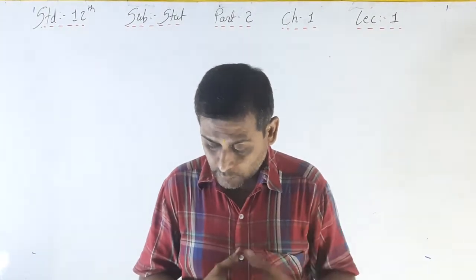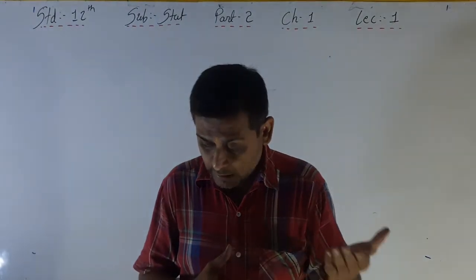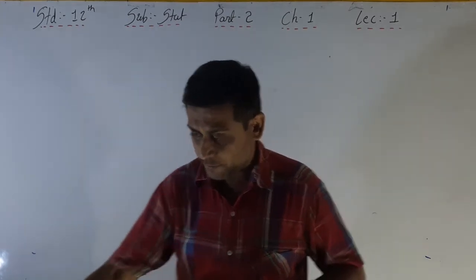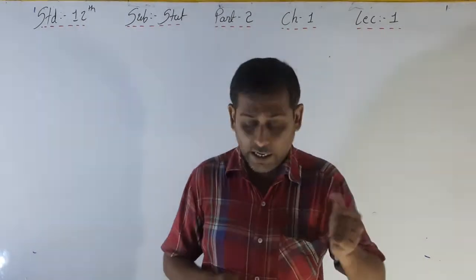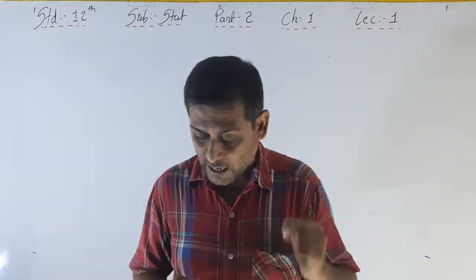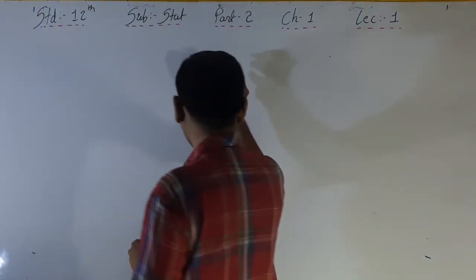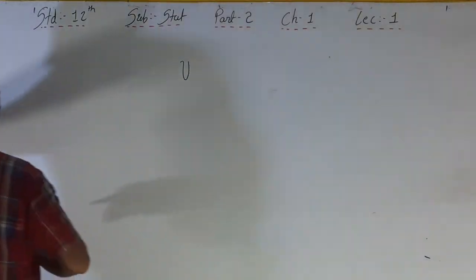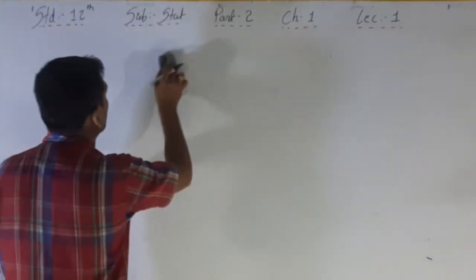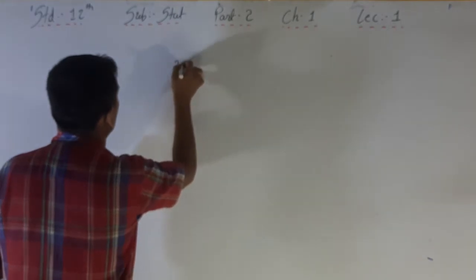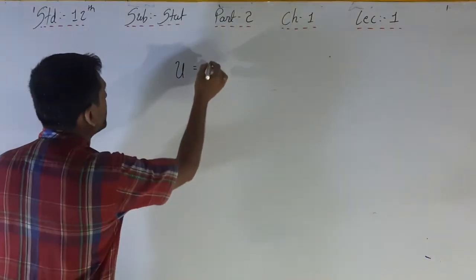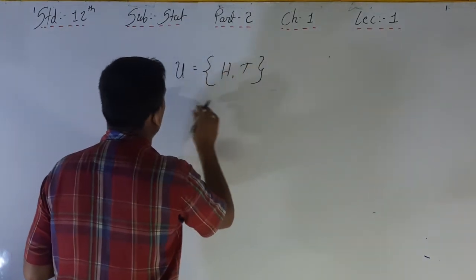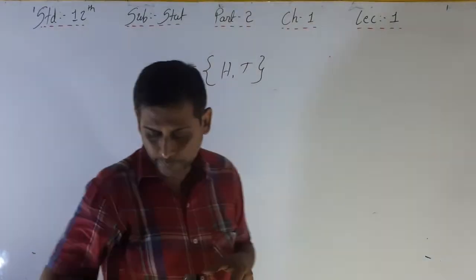Experiment 1: toss a balanced coin. There are a total of 2 possible outcomes of the random experiment, H and T. Thus, the sample space can be written as U is equal to {H, T}.